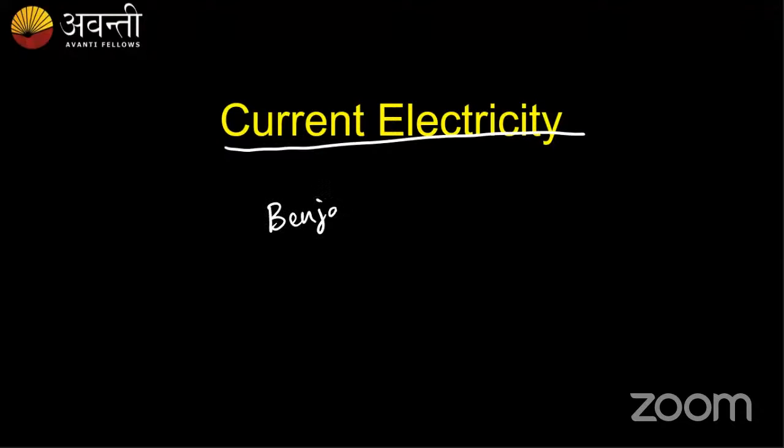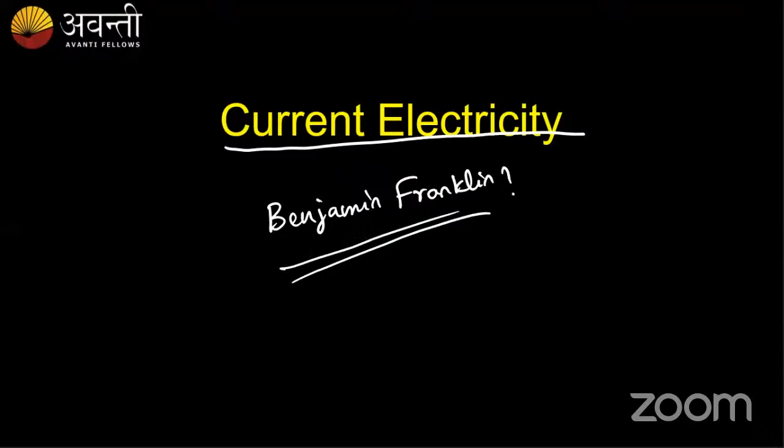How many of you know Benjamin Franklin? I hope most of you know him. He gave the idea about current flow, the idea of charges flowing.